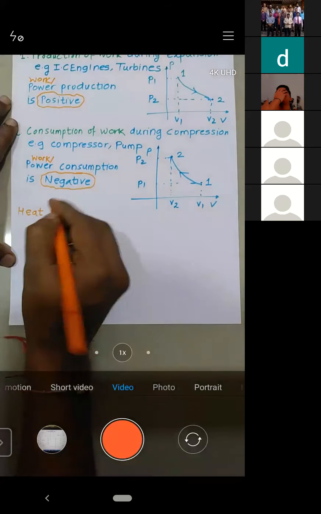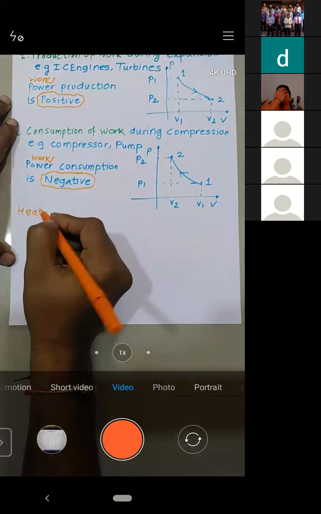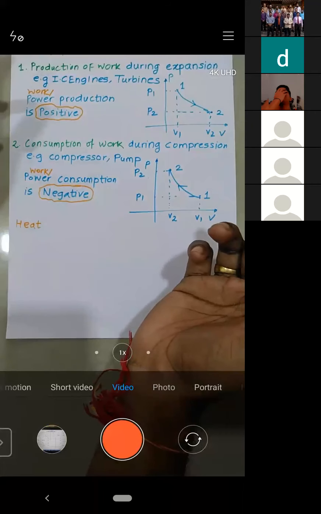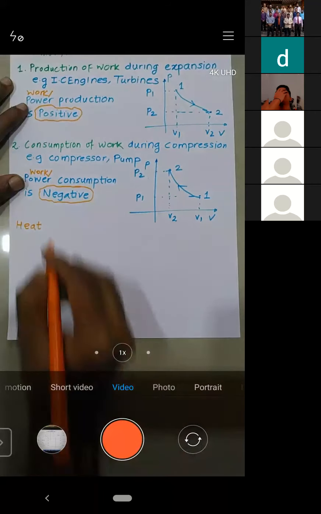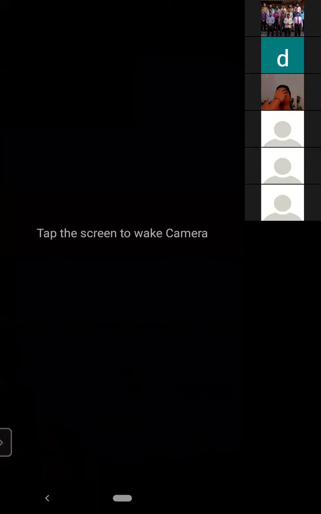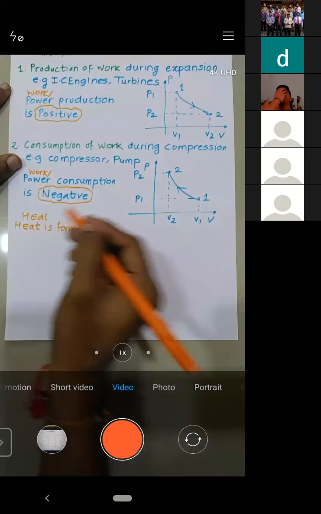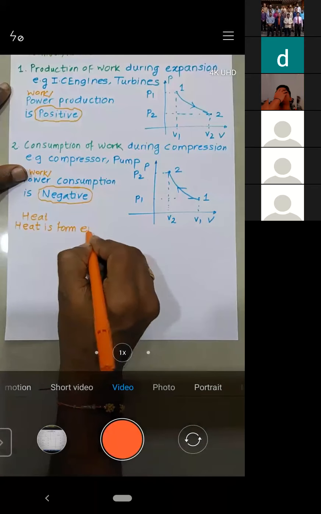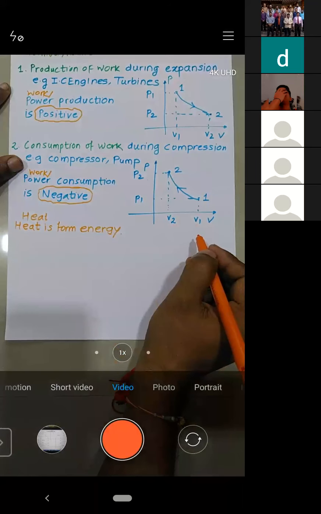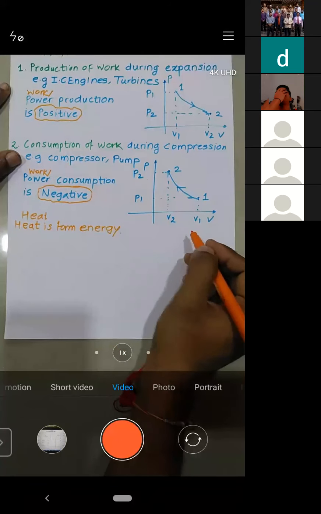So heat is again a form of energy, right? Heat is a form of energy which is transferred by virtue of a temperature difference. Try to understand. I'll just write down heat. What is heat? Heat is a form of energy only, but which is transferred by virtue of a temperature difference.